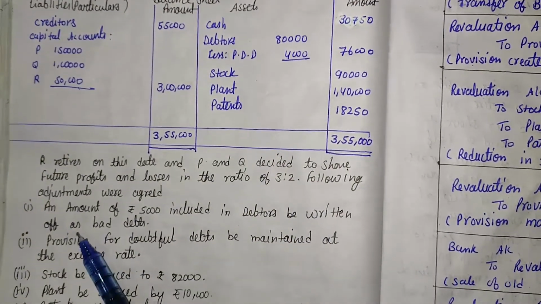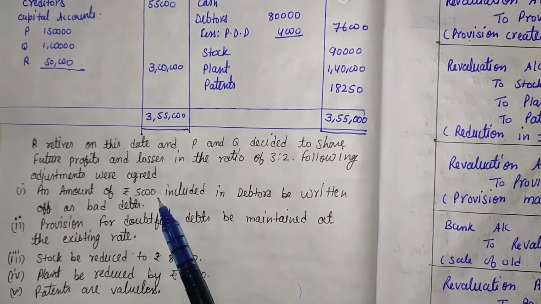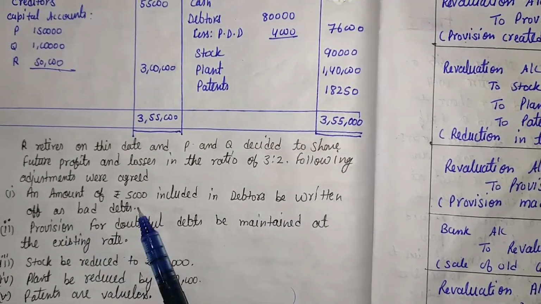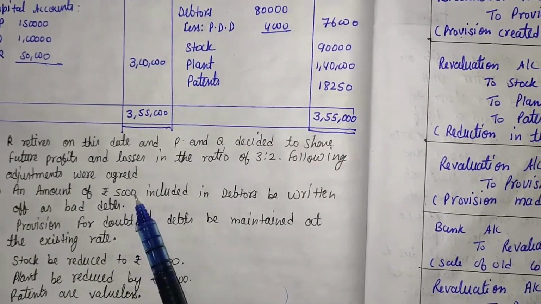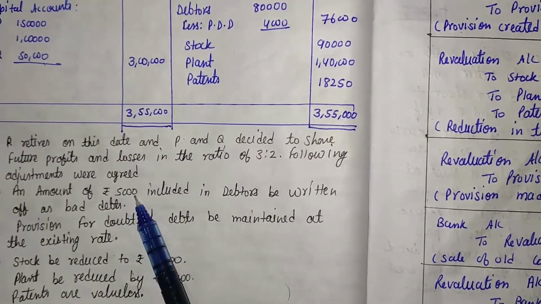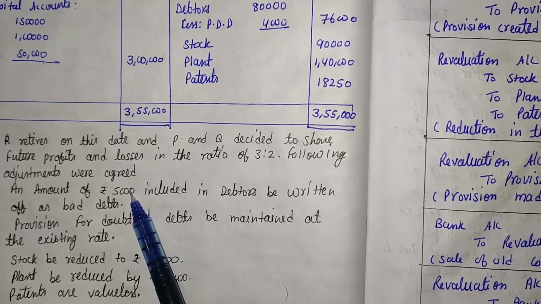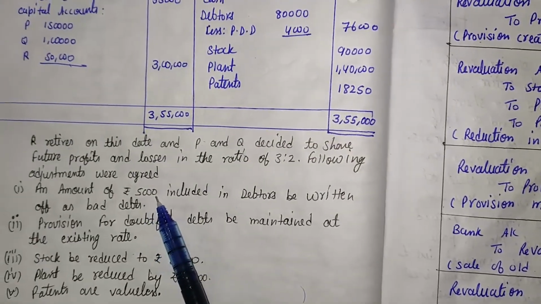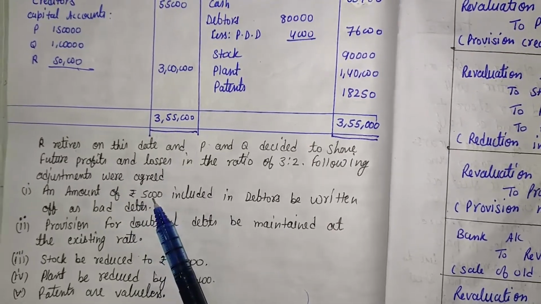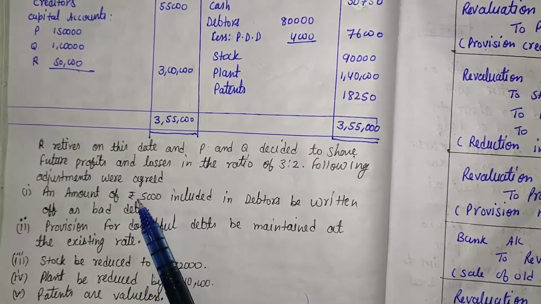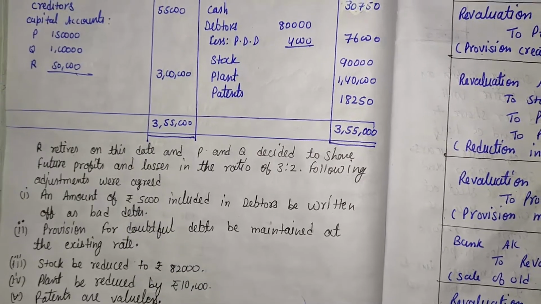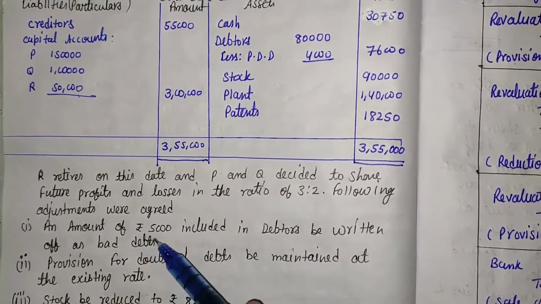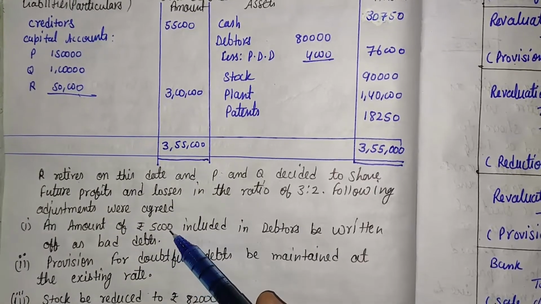Here some adjustment: an amount of 5,000 included in the debtors is to be written off as bad debts. That 5,000 is treated as bad debts. So bad debts will be a liability. It is one type of liability and the liability increases. If the liability increases, that is debited in the revaluation account. But before this, the bad debts value is 4,000 and now the bad debts value is 5,000.